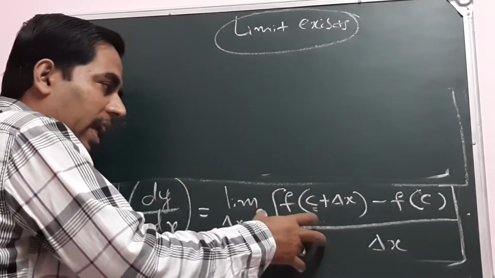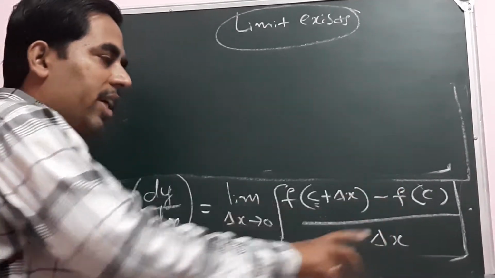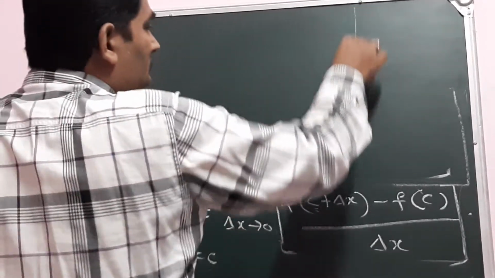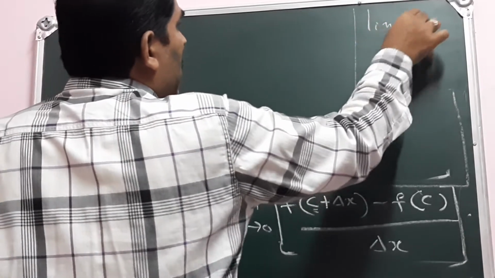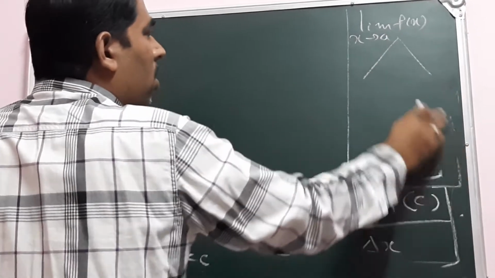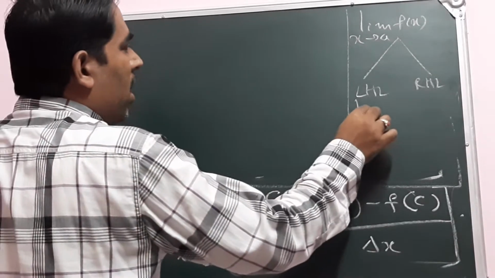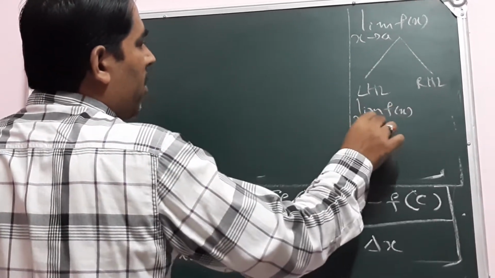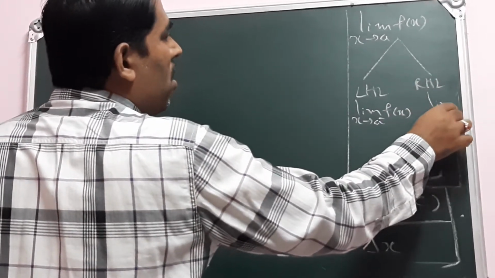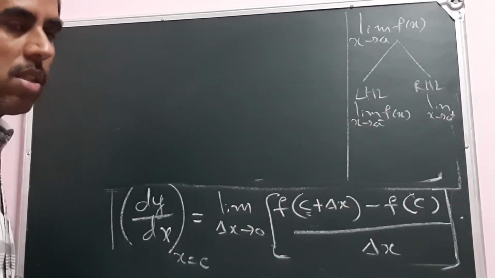As we discussed in continuity, a limit exists means the left hand limit, limit of f of x as x tends to a minus, and the right hand limit, limit of f of x as x tends to a plus, both should exist and both must be equal.